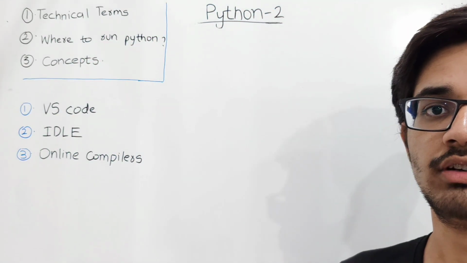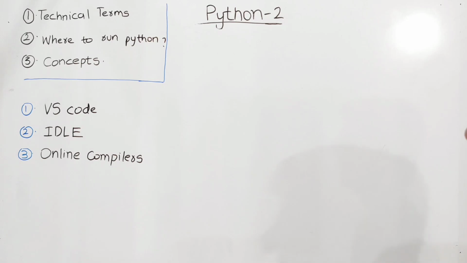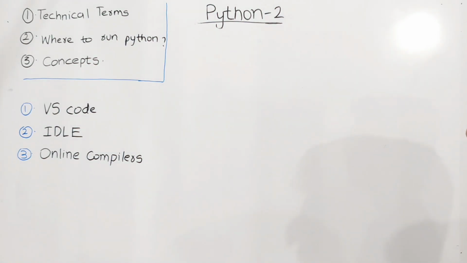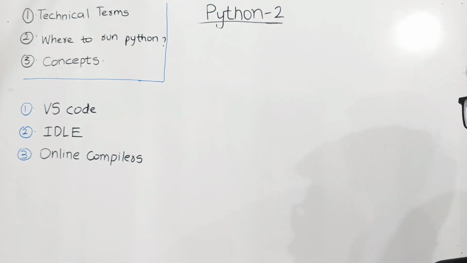Now let us discuss where to run the Python program. We can run this Python program in different ways. So let us see, VS Code. It is Visual Studio Code, a free and open source editor. We can run Python, HTML, CSS, SQL and many other languages. It supports many programming languages, and it also has many Python and other extensions in this editor.